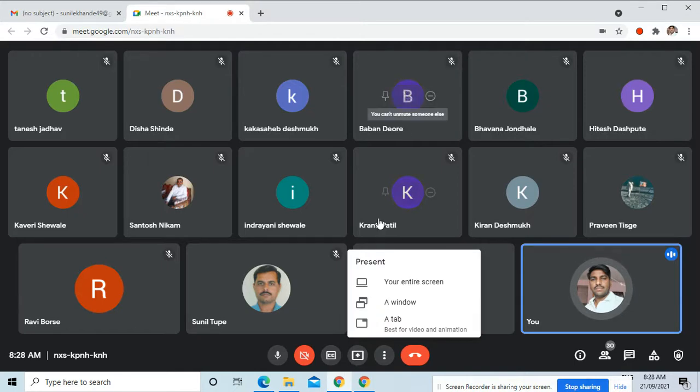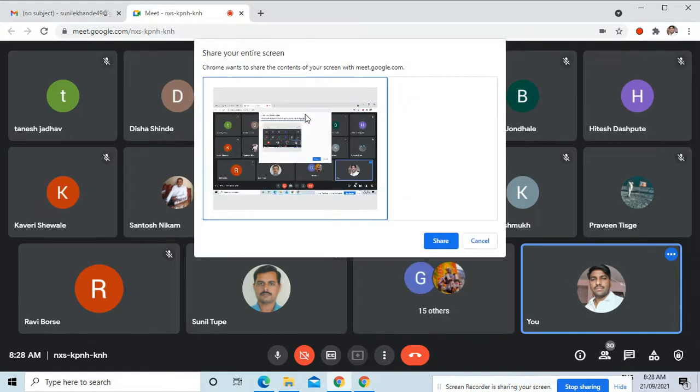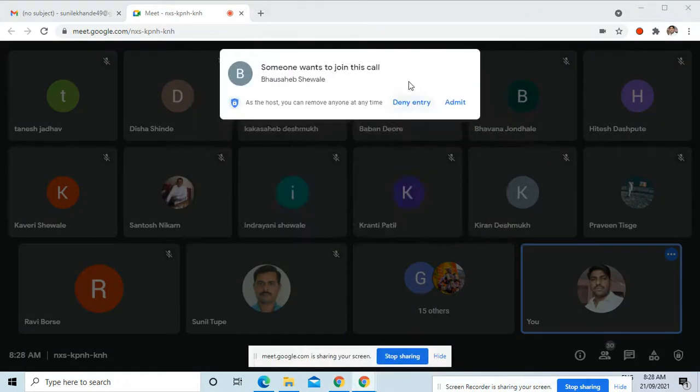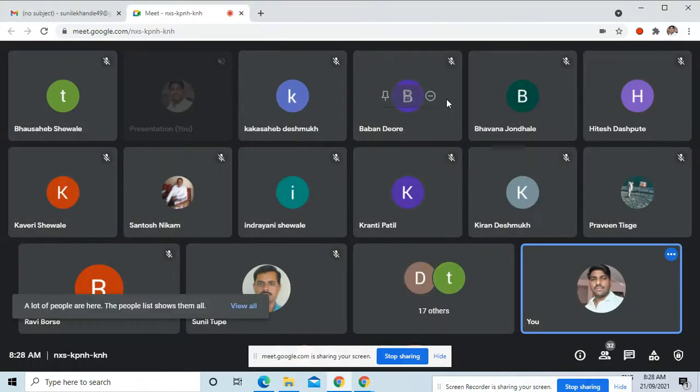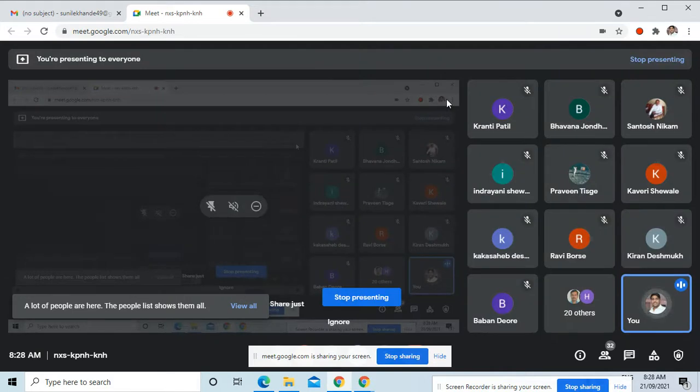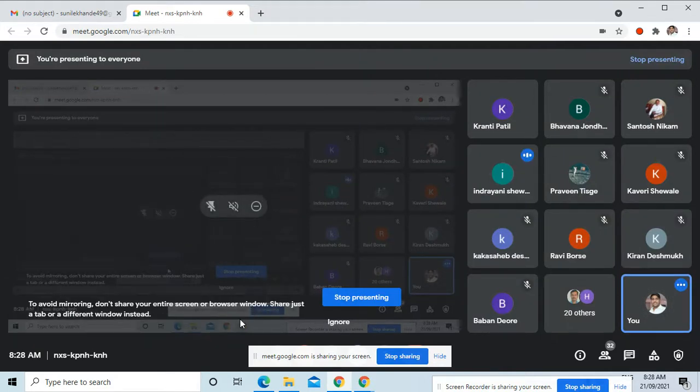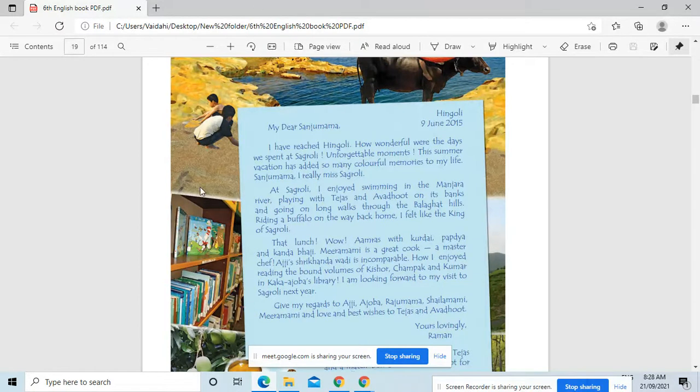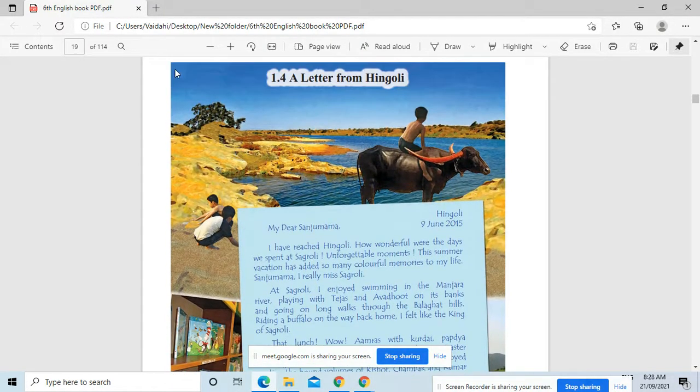I'm sharing my screen with you. Okay. Can you see my screen? Okay, okay. So what do you see on your screen? Who'll tell me from you?